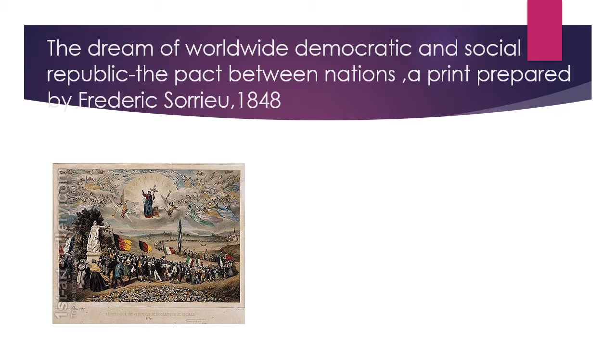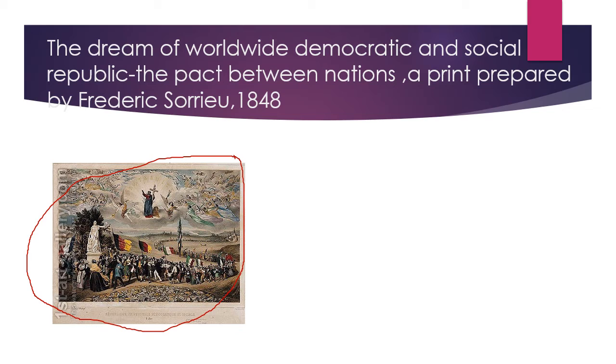He tried to portray the dream of a worldwide democratic and social republic, the pact between nations, and a print prepared by Frederick Sorrieu. Okay, this was the title of the painting which was given here. The dream. From the painting itself, you should understand that it is something a painter is dreaming about. That means it is not so, but yes, a painter is dreaming about this sort of society.